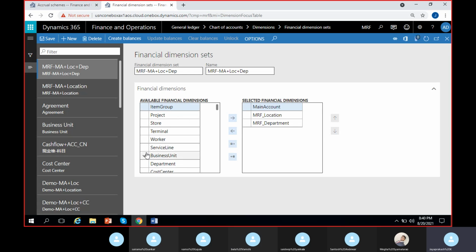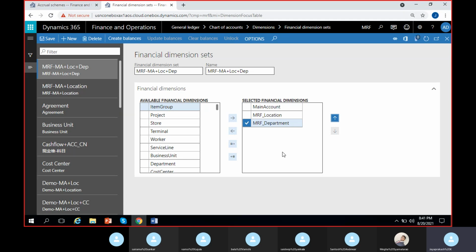So if you select department first and location next, department will come up and location will come down. If you want to move it, you can also use these two arrow marks here to move it upwards and downwards. So department is moved up. And if you want to move it down, you can move it down. So the hierarchy is as you wish, you can design. Since I gave the name main account plus location plus department, within location only we'll have department, right?